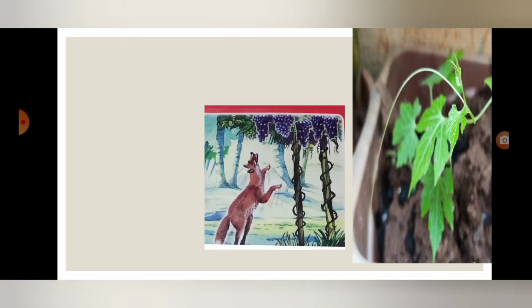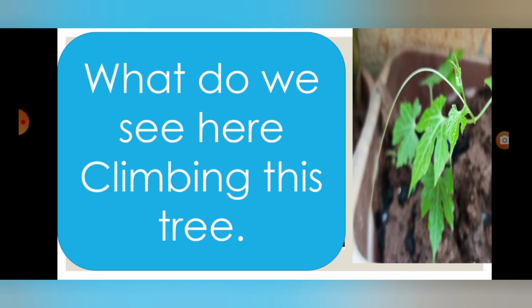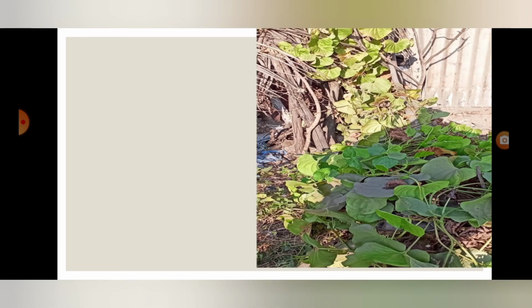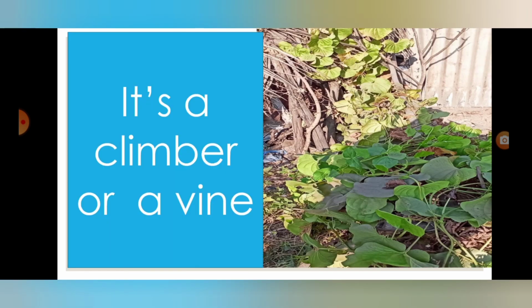Now what is it? What do we see here? It's called a climbing plant. It's called a vine or climber. Its name is bitter gourd. It's a climber or vine.